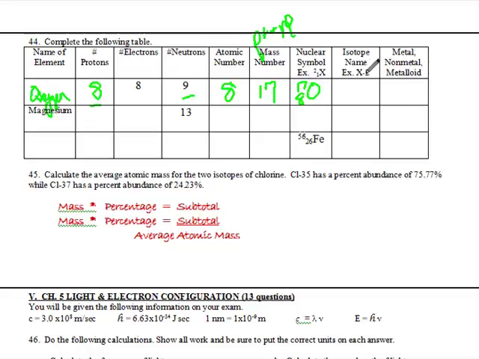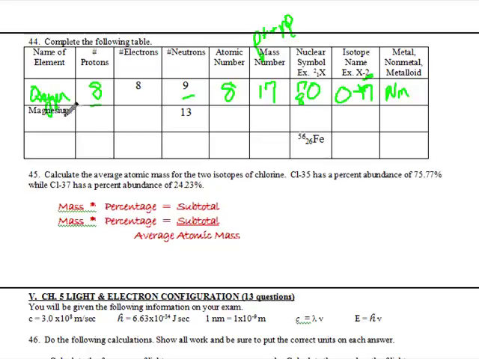The isotope name, this number here indicates the mass number. So it's going to be O-17 because it's that particular isotope as opposed to O-15, O-16, and so forth. And then is this a metal, non-metal, metalloid? Oxygen is on the right side of the periodic table, the right of the zigzag line, so it's a non-metal. Plus it's a gas, so you know it's a non-metal.